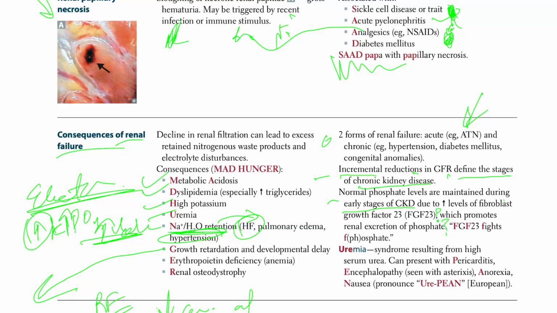FGF23 fights phosphate. Okay, now let's talk about what they have mentioned.